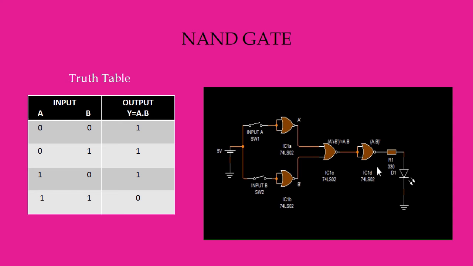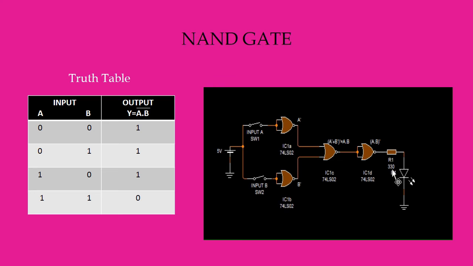When the input lines are shorted, this NOR gate also acts as an inverter circuit. So the AND gate output, that is A dot B, is now passing through this inverter circuit. From here what we get is (A dot B) bar. This is the NAND gate output expression.